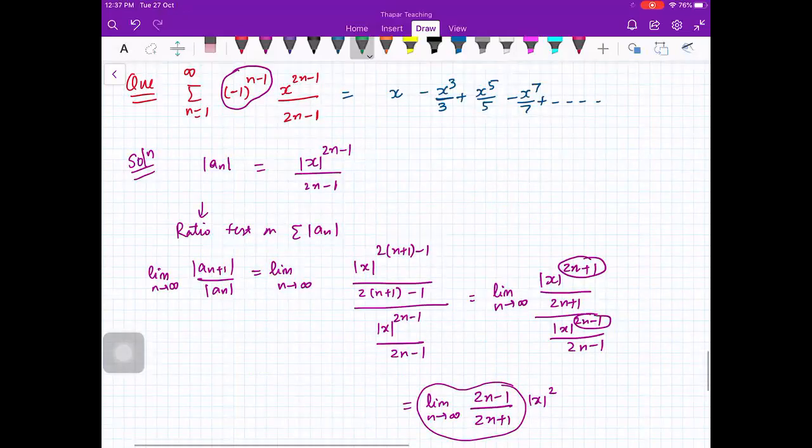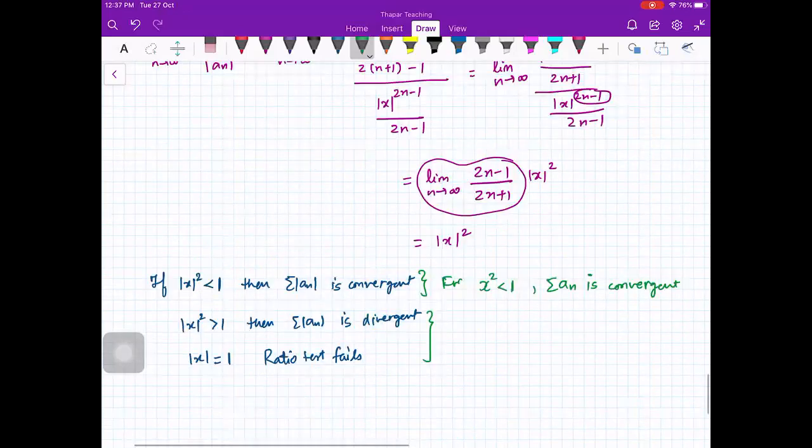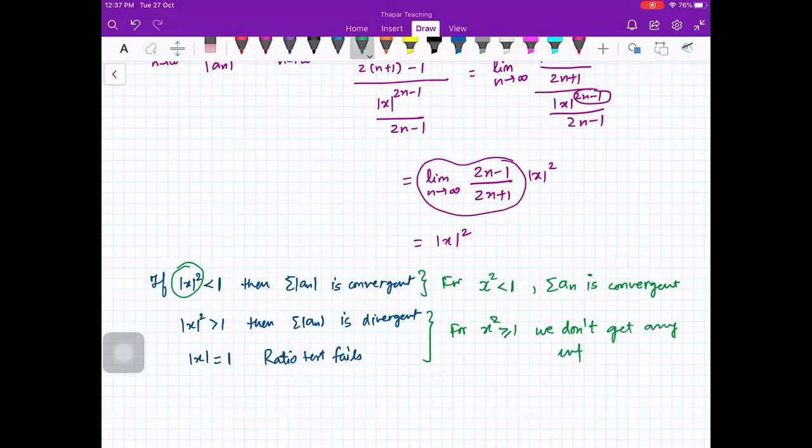Ratio test. That is what I am saying here. Okay. So because you have x squared, you can remove mod also. So for mod x squared less than 1, sigma an is convergent. For x squared greater than or equal to 1, we don't get any information from here. That is why we are going to do it separately. So this is the only conclusive result which we have got.